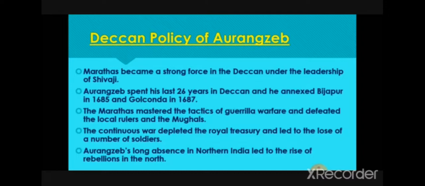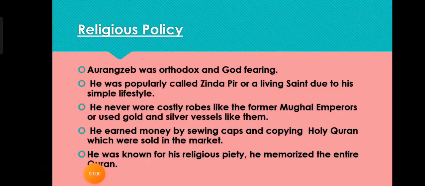So when we study about Deccan policy, about 26 years he lived there, and Marathas fought with him and defeated him. They used new techniques like guerrilla warfare. First they defeated the local rulers and then they succeeded.